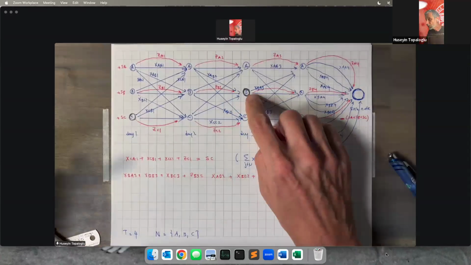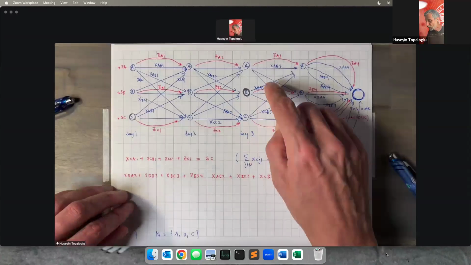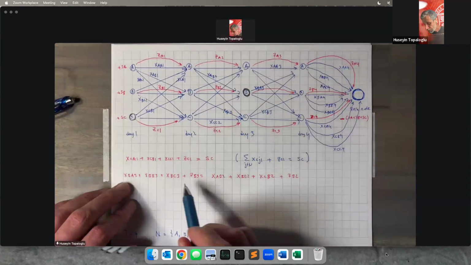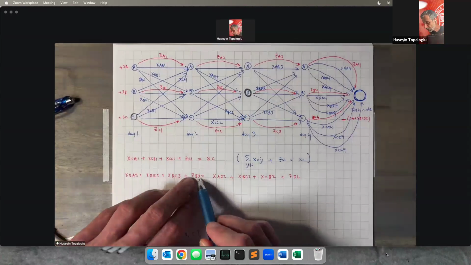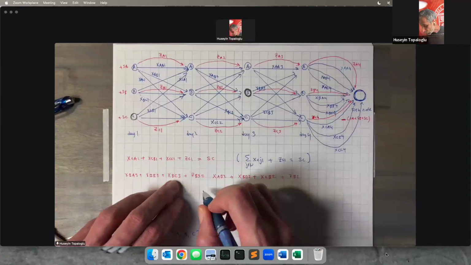Okay. So for this node in the middle, for location B on day 3, we wrote a flow balance constraint that says total flow out equals total flow in. Let's look at this constraint. XBA3, XBB3, XBC3 plus ZB3. So that constraint is of the form